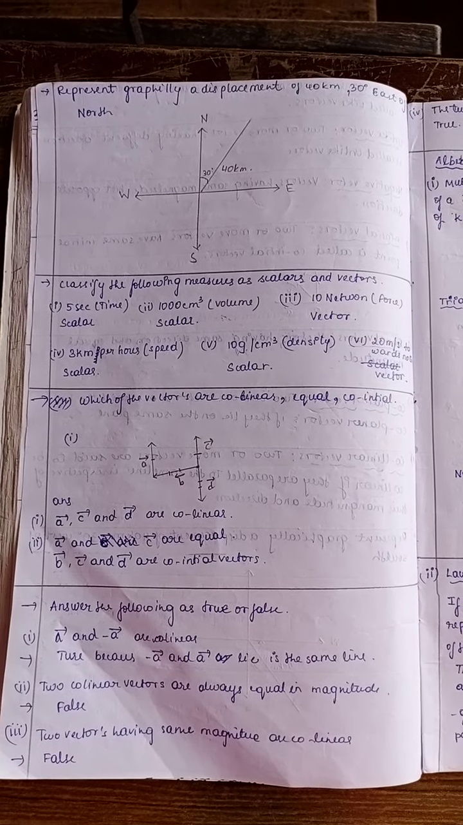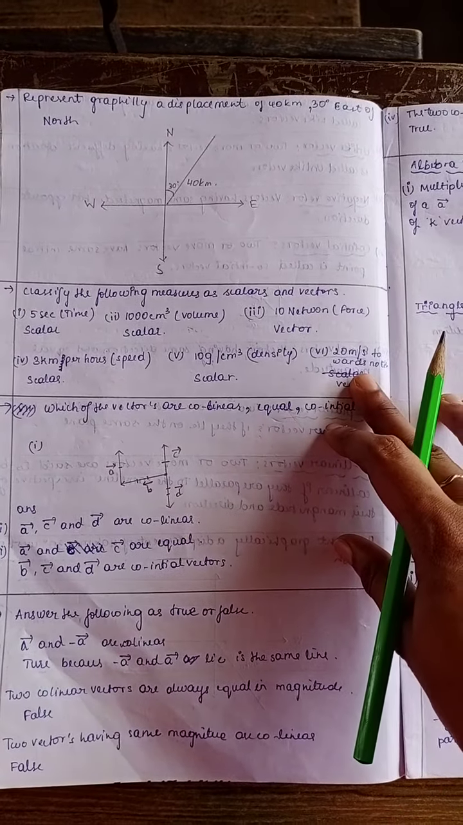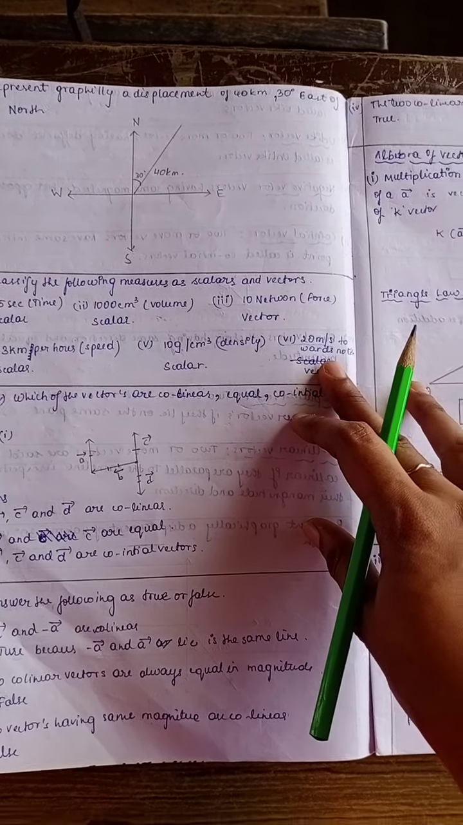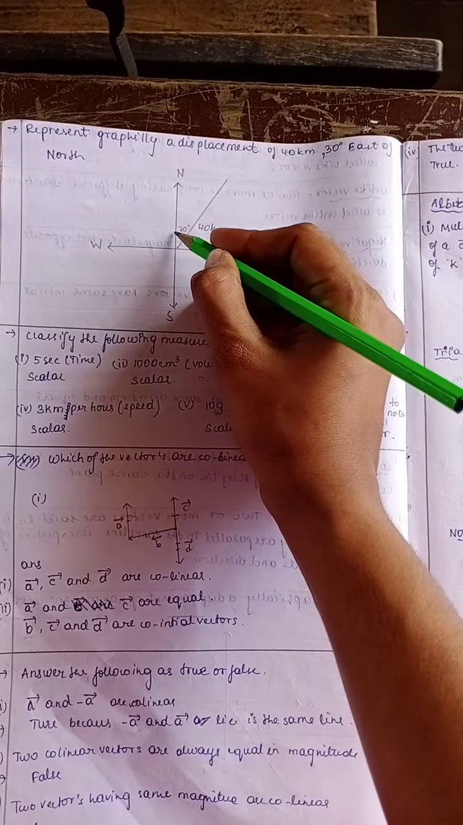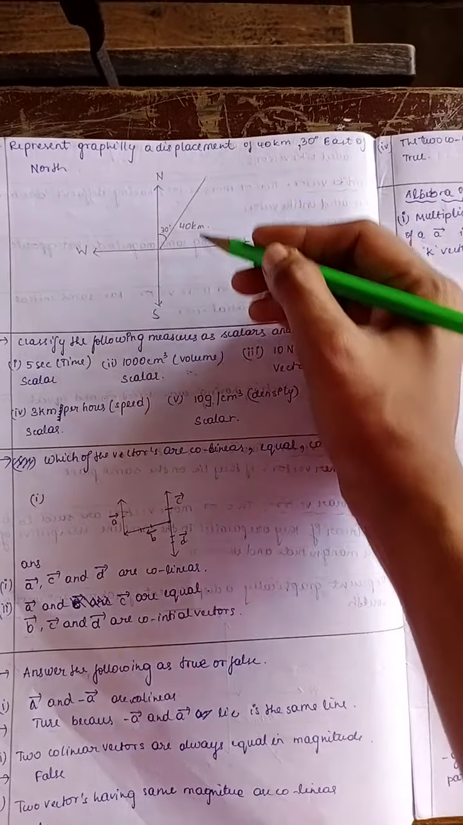Next is represent graphically a displacement of 40 km 30 degree east of north. East to north, that is 30 degree. Towards north, it is the 30 degree and 40 km.